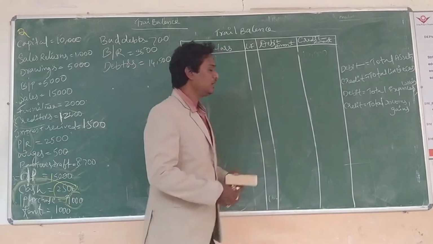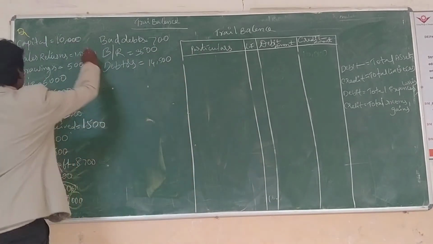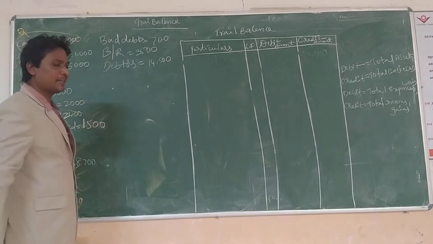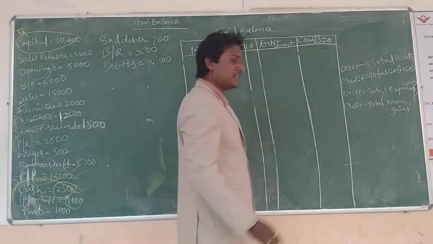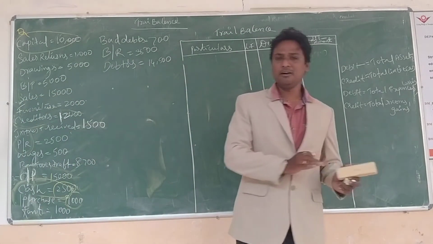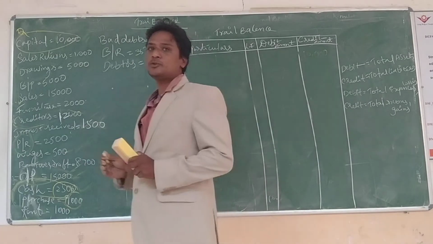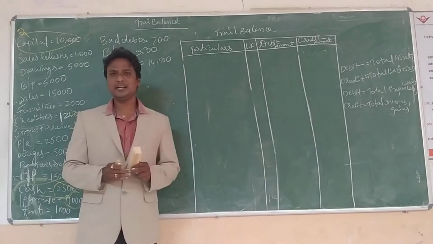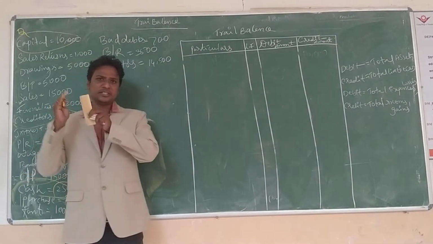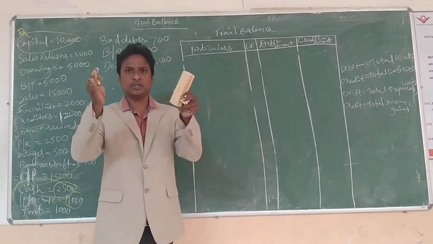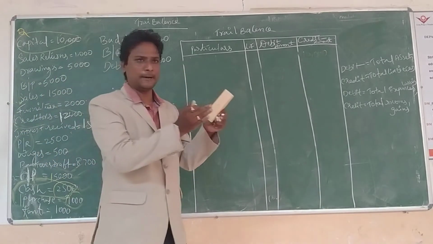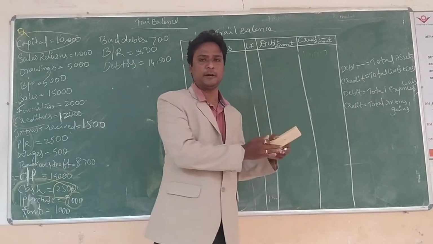Some people say capital is an asset, some people say capital is a liability. So is capital a liability or an asset? Now dear students, capital is a liability because of the amount invested. Not only one person invests in the organization.